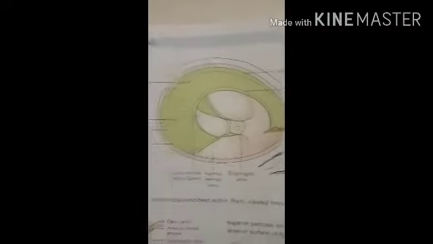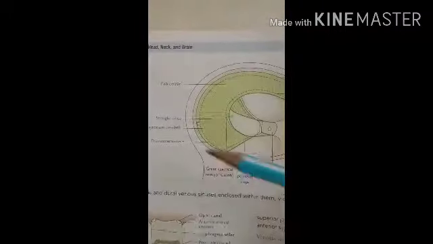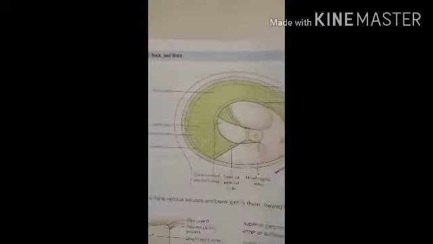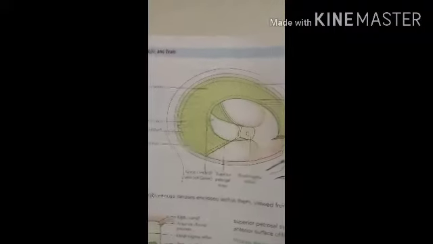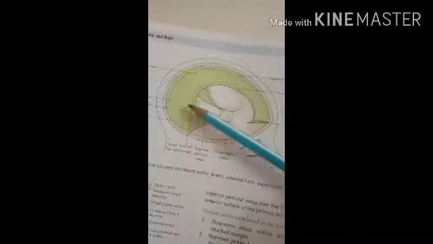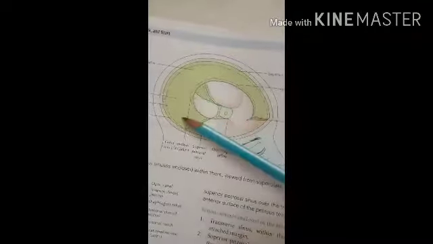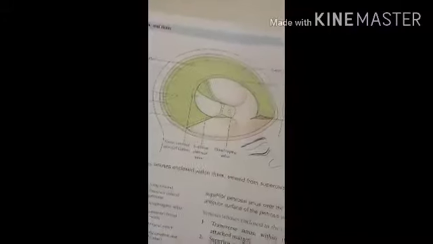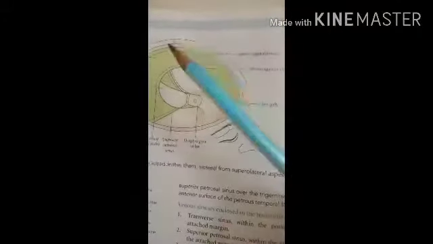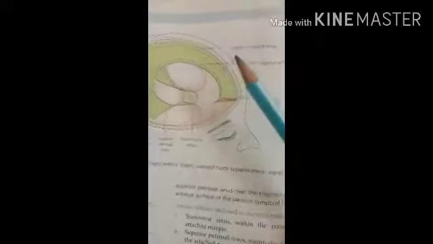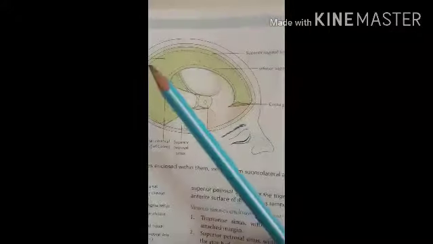Here in this diagram you can see the tentorium cerebelli. The tentorium cerebelli layer is tent shaped, as the name suggests. It is a tent-shaped fold forming the roof of the posterior cranial fossa and separates the cerebellum from the occipital lobe of the cerebrum.